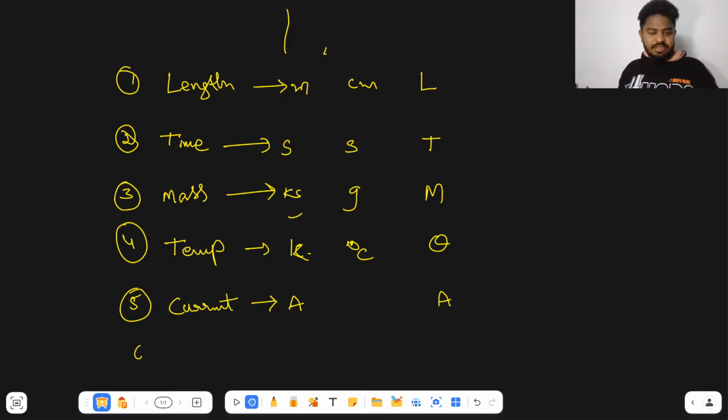Next we come to the sixth one, intensity of light. The unit is candela, and the dimensional formula is also cd.